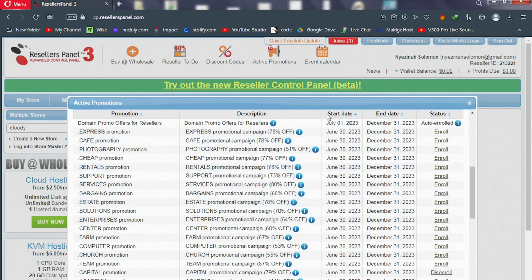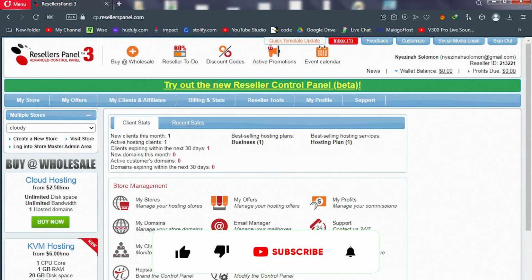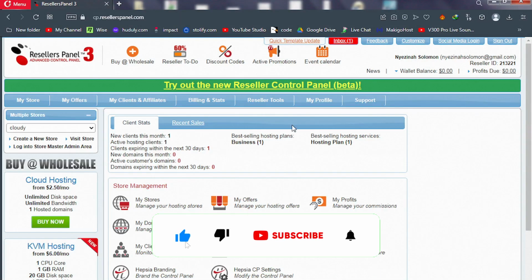That way, when users are checking out or ordering this domain name, they're going to have a discount. It also displays the start date of the promotion and the end date of this promotion, as well as your status. But I would advise not to venture into them because you're not going to make any profit. I will take you to the top.